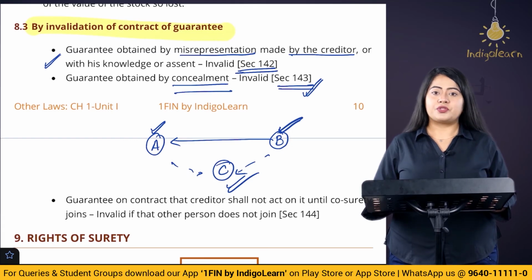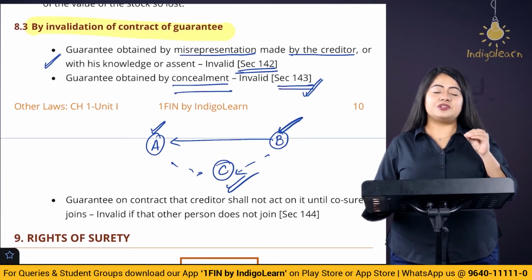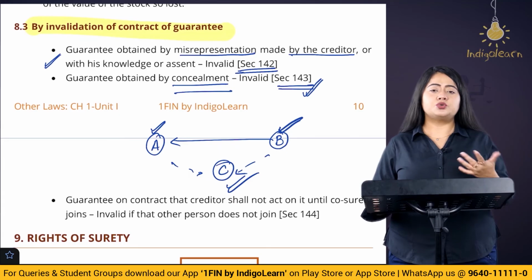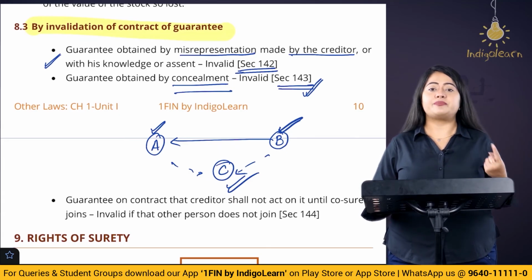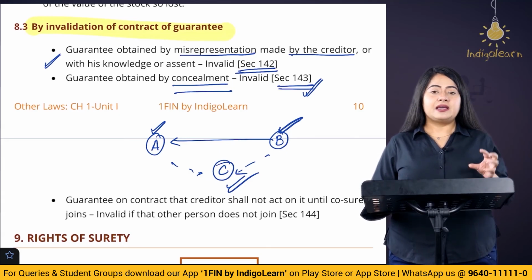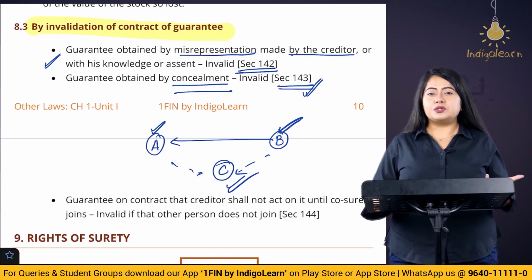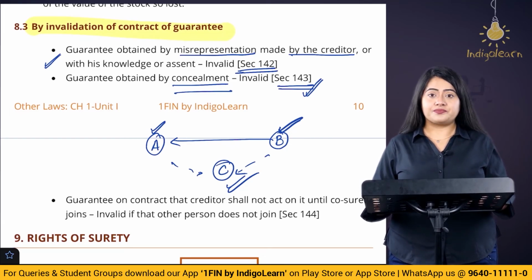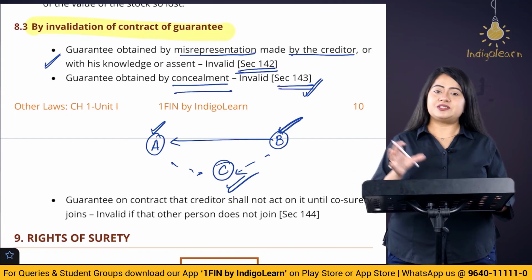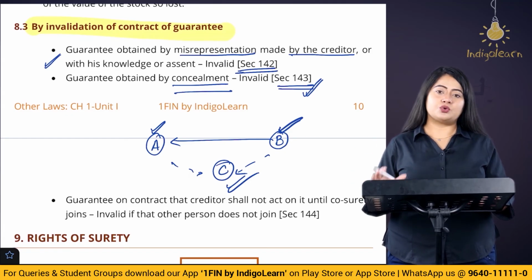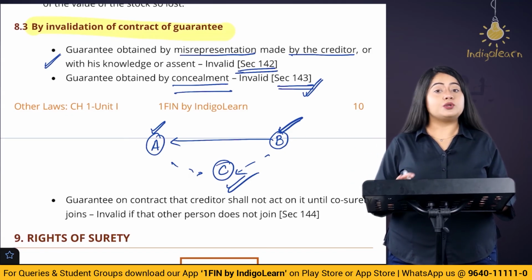The answer is no. Here an important fact relating to the contract has been hidden. It could also be possible that the same fact is misrepresented. It may be possible that Mr. A is shown as a good guy, a person who is reliable. In that case, basically the facts are misrepresented. In that case, again the surety is going to be discharged. This contract of guarantee will not be valid.